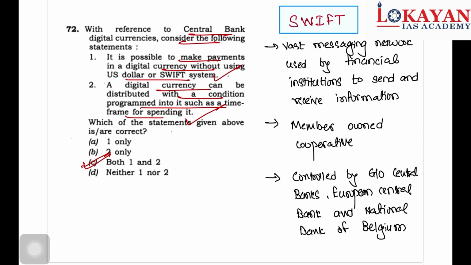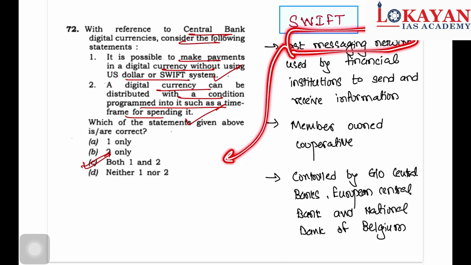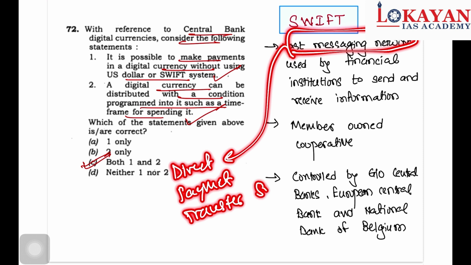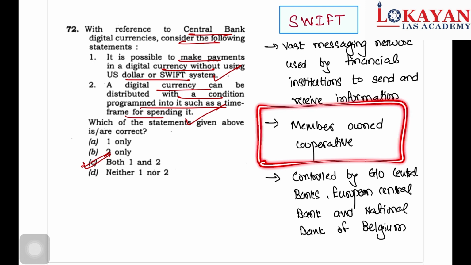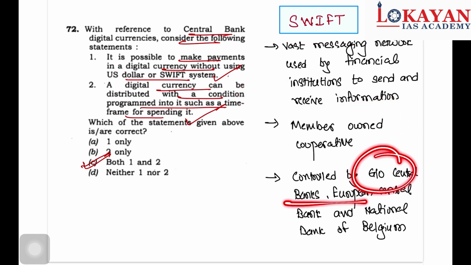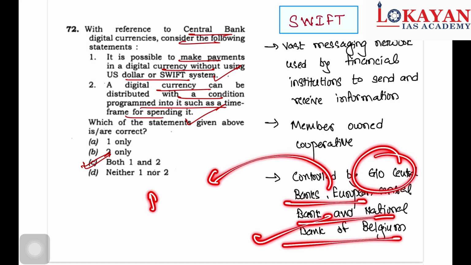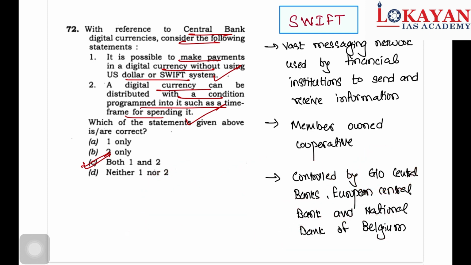SWIFT system is a vast messaging network, not a direct payment transfer system, but it is a messaging system. It is a member-owned cooperative, and who controls it? It is controlled by G10 central banks, European Central Bank and National Bank of Belgium. Why? Because it is located in Brussels. So National Bank of Belgium also has a role in it.